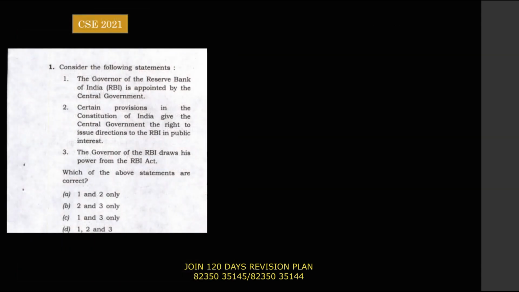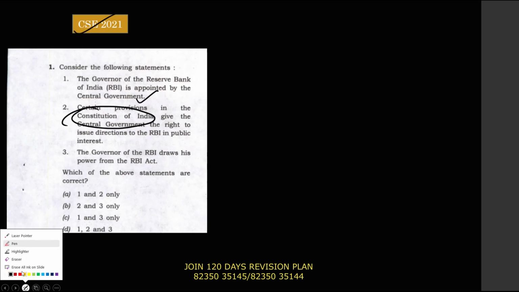Civil Services 2021 prelims question. Let us see. Here also the first statement says the governor of the RBI is appointed by the central government, which is obviously correct. The second statement says that certain provisions of the Constitution of India give the central government the right to give directions to the RBI in the public interest. So here also you see the Constitution of India giving power to the central government to give directions to the RBI. This is not correct.